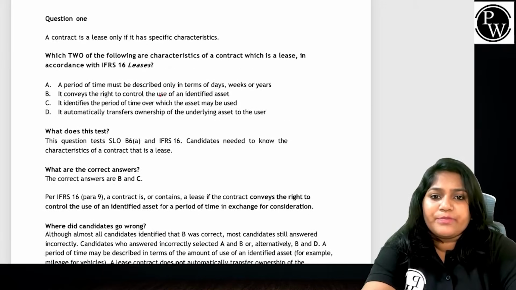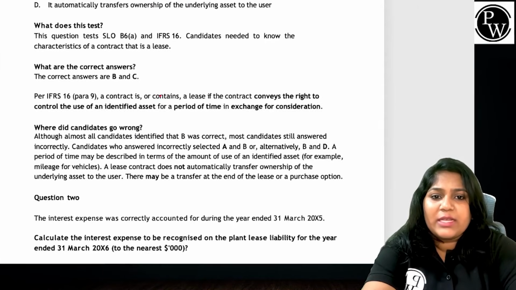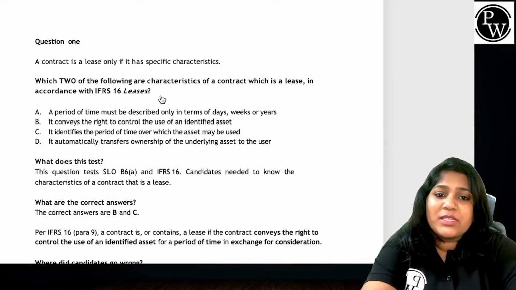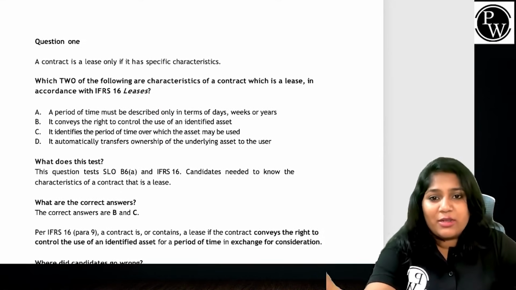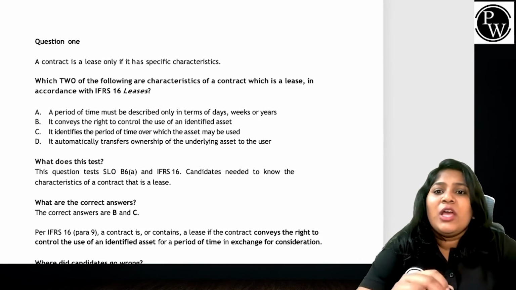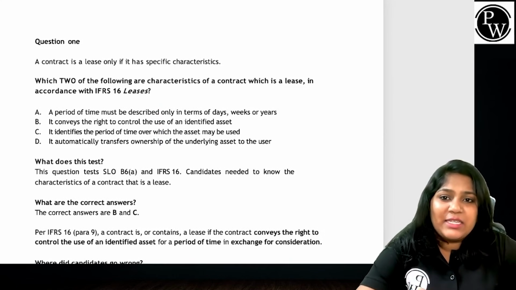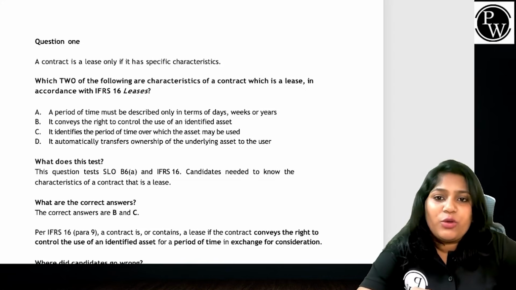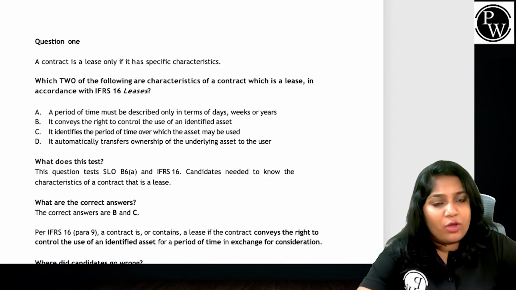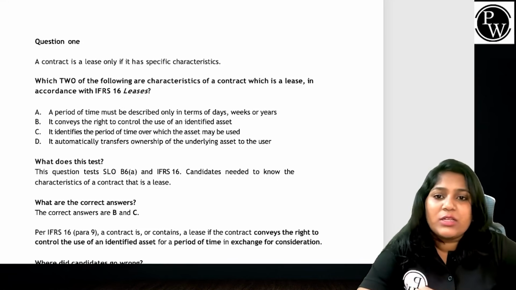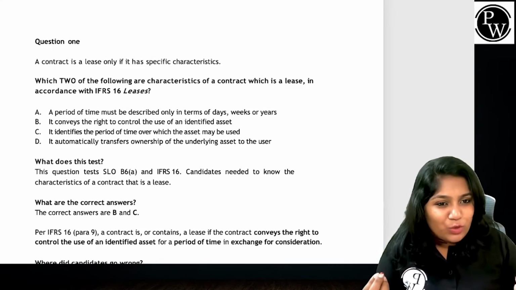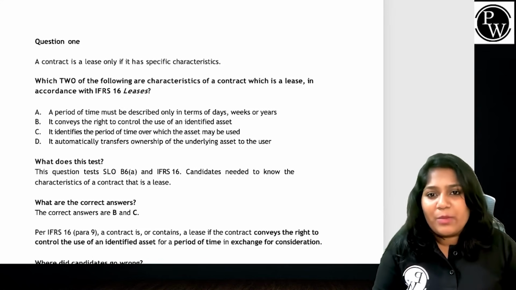What is question 1? Guys, I believe question 1 sometimes is not at all related to the theoretical part of the question here. They say the contract is a lease only if it has specific characteristics. Which 2 of the following are characteristics of a contract which is a lease in accordance with IFRS 16? Because as far as I remember, I know 3 elements of a lease which have to be there, bare minimum.